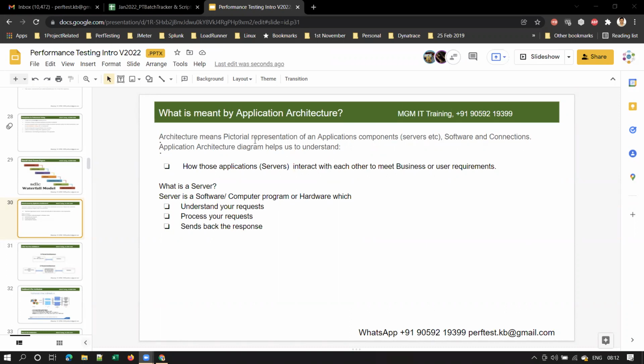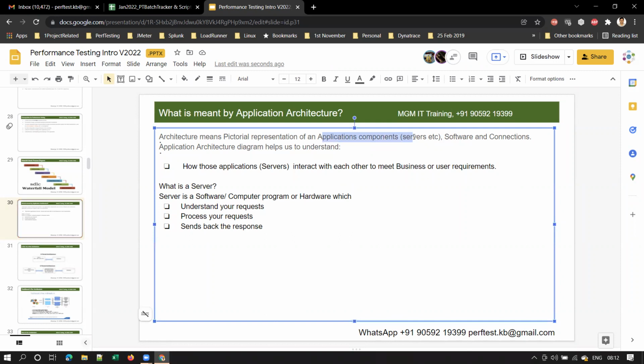So architecture is nothing but a pictorial representation of an application's components, software, and connections. When I say components, I mean servers, etc., software and connections.